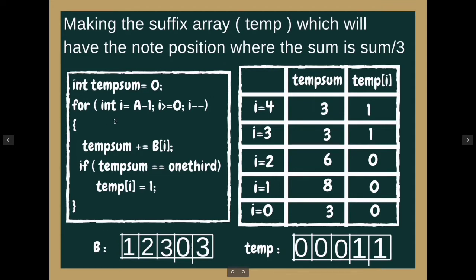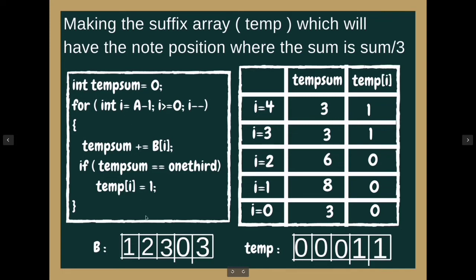This is the code to create the suffix array. What we are doing is going from the end to the beginning of the array using this for loop, and we are checking the sum of all the elements from the back. Since what we need to do is note from where the sum is equal to 1/3 the sum of the array from the back. So we are calculating the temp sum from the back, and if temp sum equals one-third, then we are noting it with 1.